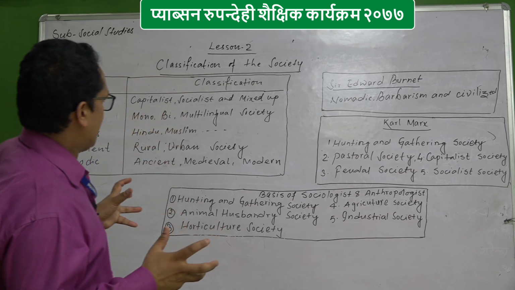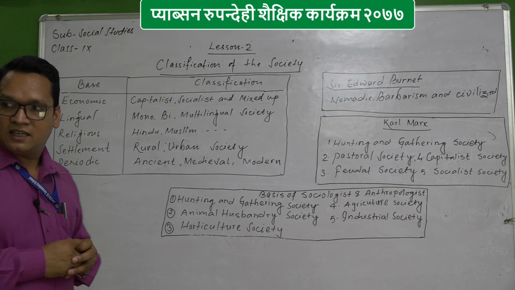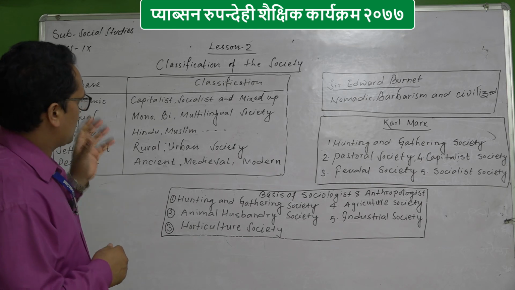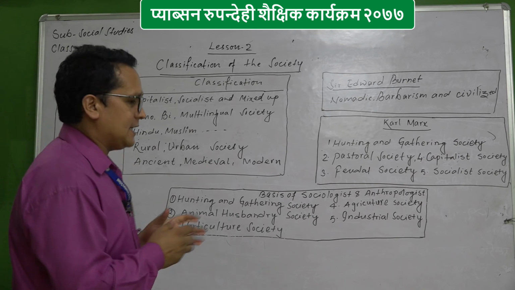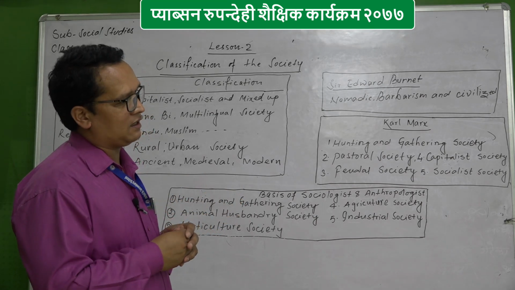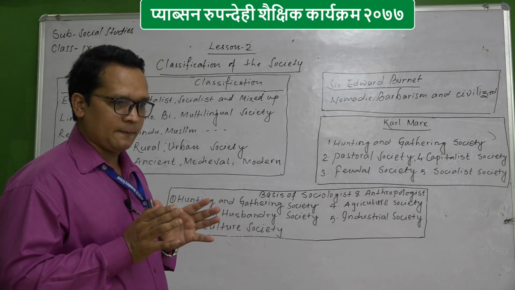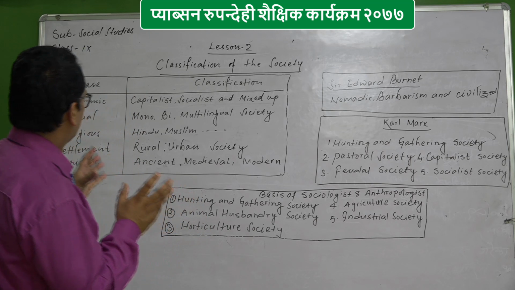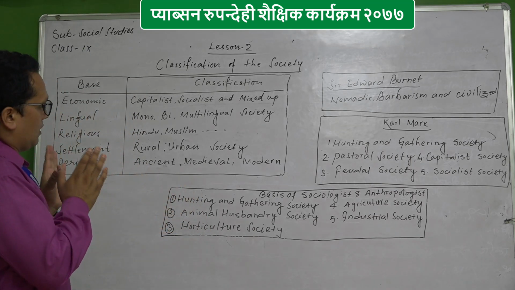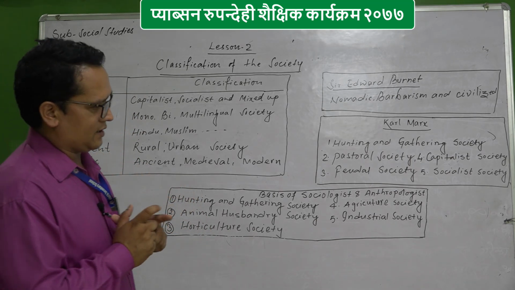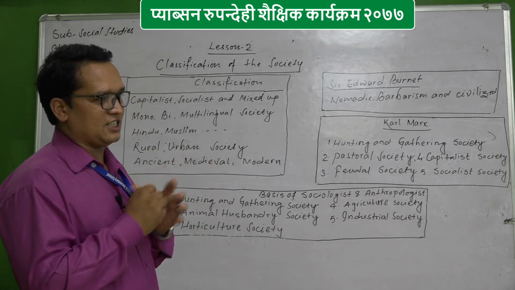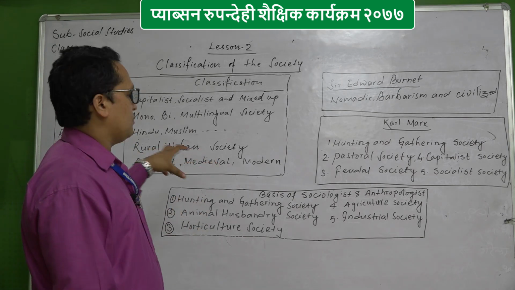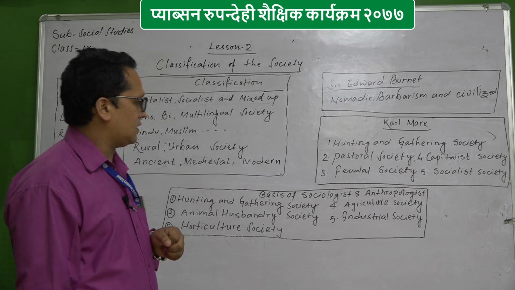So, students, in this lesson on classification of society, we have seen various bases of classification. These various classifications are important to know as students, but more important is the basis of sociologists and anthropologists.